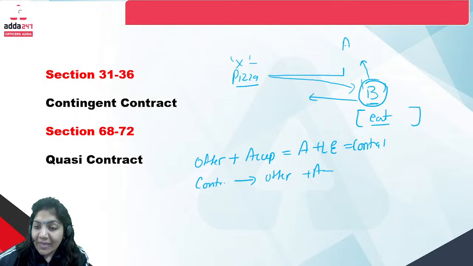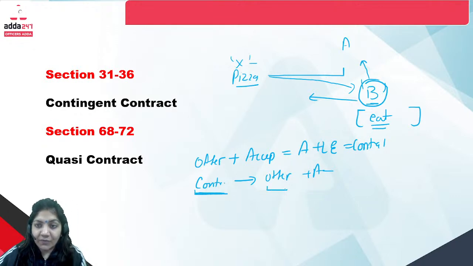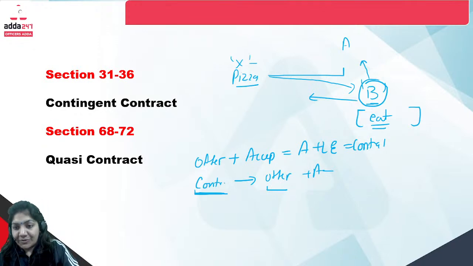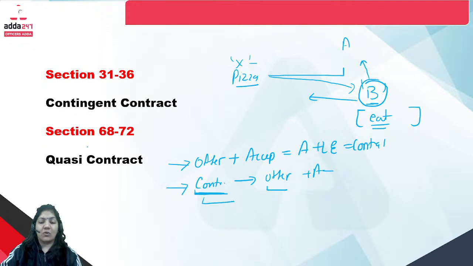So if B has eaten the pizza, it means B has entered the contract. Now B has to pay the price money to the delivery boy or to A. Quasi means half, so quasi means half contract. You have to learn that the general principle is this, but quasi contract follows the other formula. This is called quasi contract.